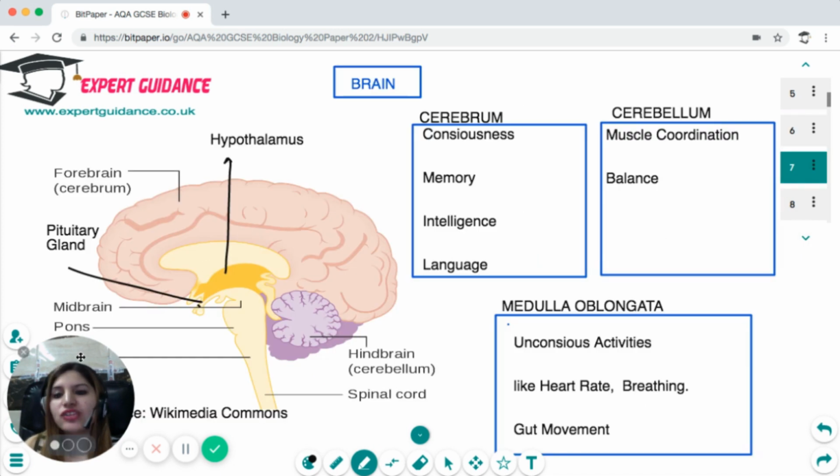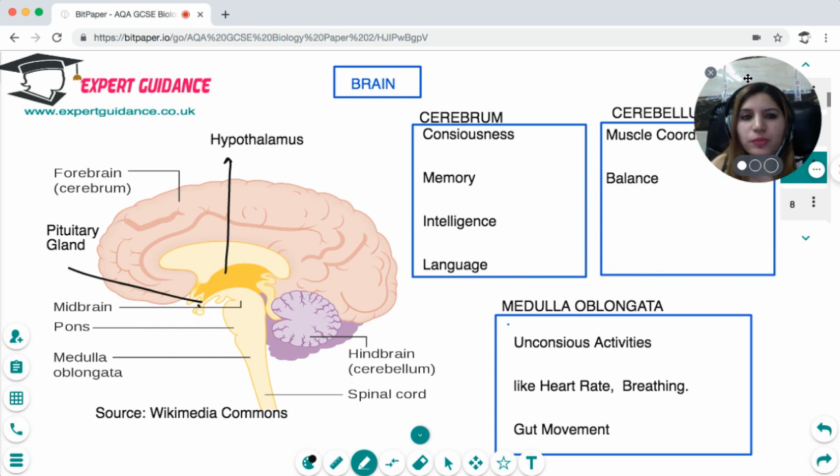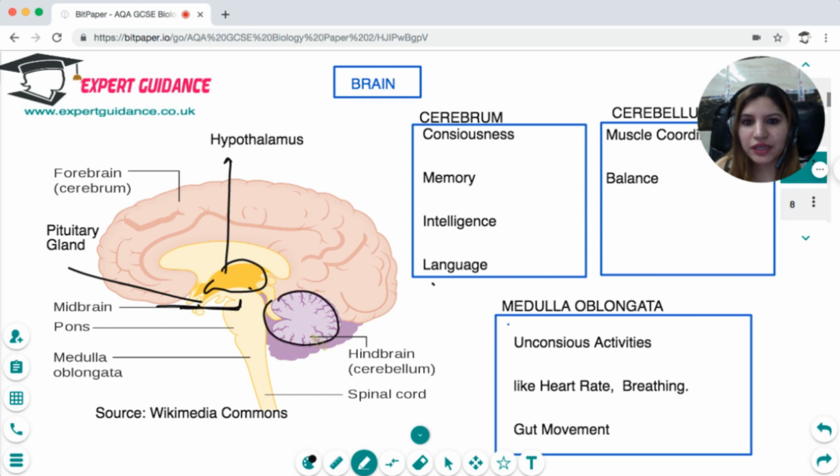Okay, so next we have the biggest controlling center of the body, which is the brain. So in the brain, you should know this is the hypothalamus. Then the main part is the forebrain, and then here you have the midbrain, and then you have the hindbrain, which is your cerebellum. The forebrain is the cerebrum, and then you have this stalk, which is your medulla oblongata.